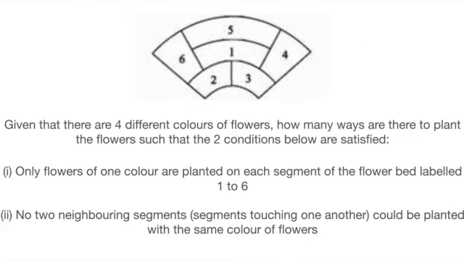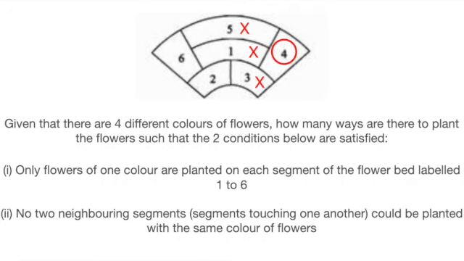Given a flower bed, segmented into 6 different areas, and 4 flowers of different colors, how many ways are there to plant the flowers such that only flowers of one color are planted on each of the segments, and that no two segments touching each other could be planted with the same color of flowers? For example, if we have decided to plant red flowers in segment 4, none of the segments 1, 3, and 5 could be planted with red flowers, as they all border segment 4.